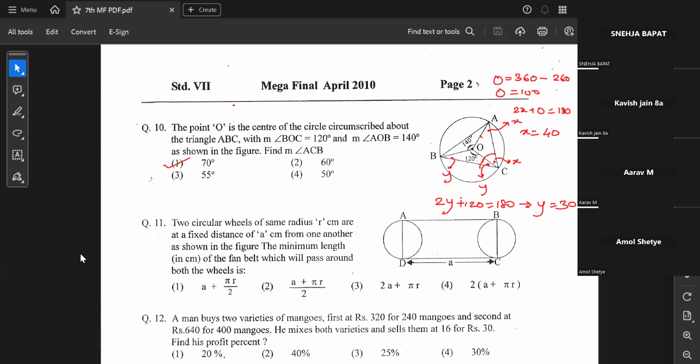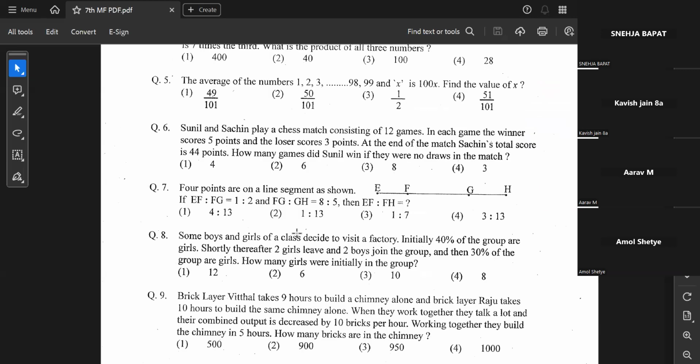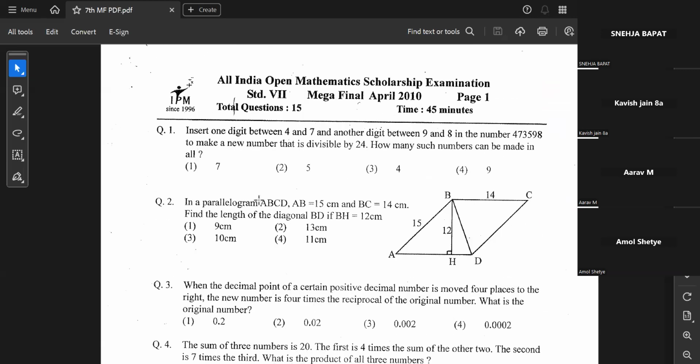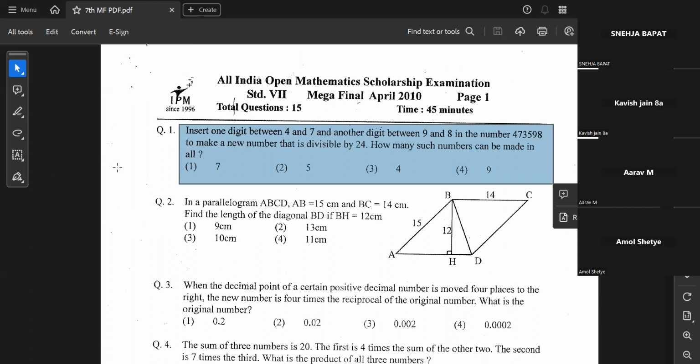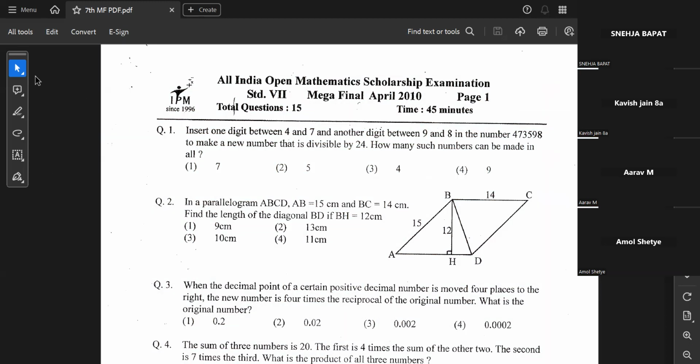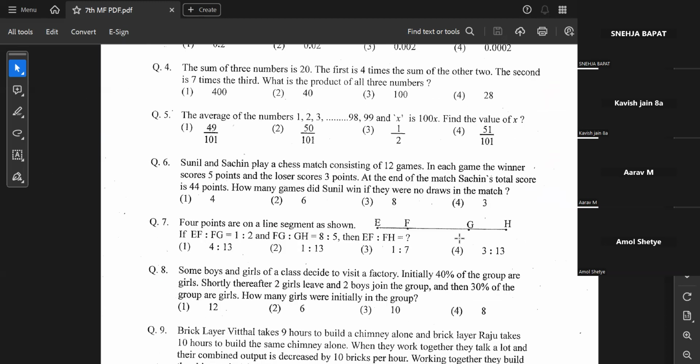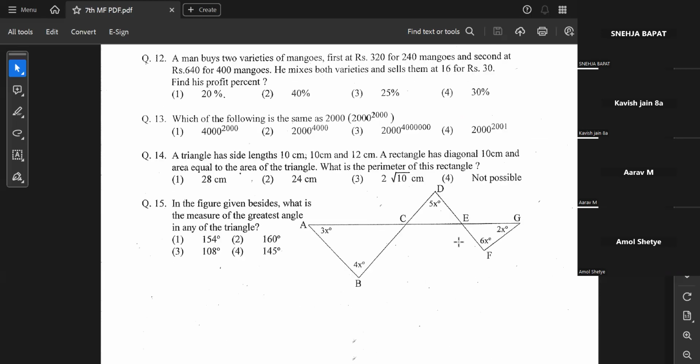Sir, could you also solve question number 1 of 2010? Okay, question 1 from 2010. This was discussed recently. I won't be repeating this. I guess two classes before also we had discussed this problem, if I'm not wrong. Yes, sir, I only asked the doubt. Correct. So I'm not repeating that.